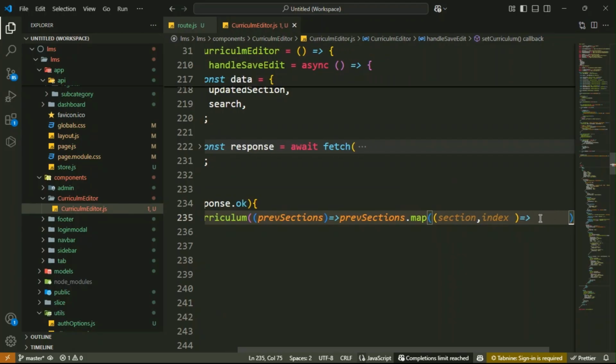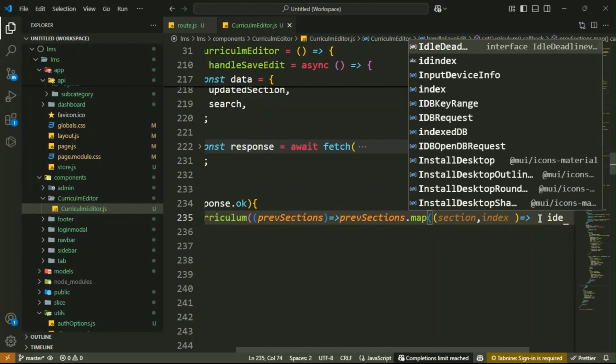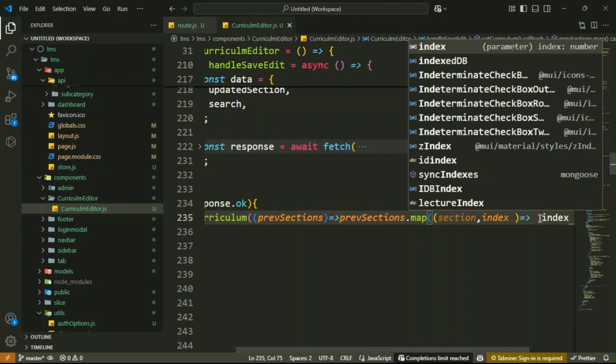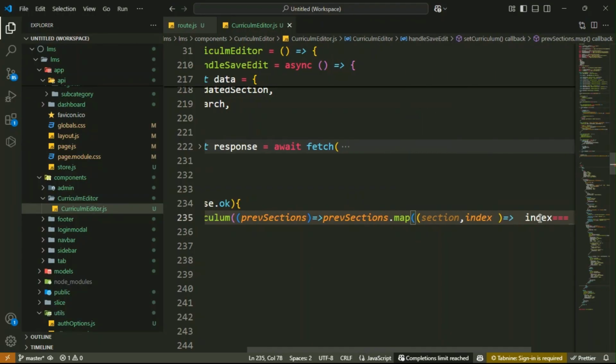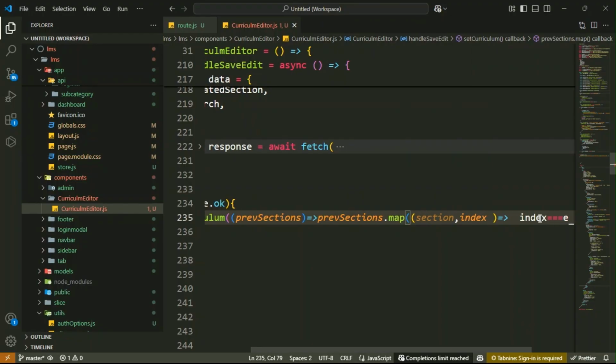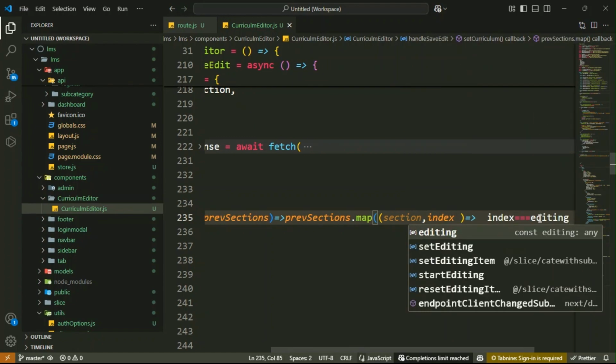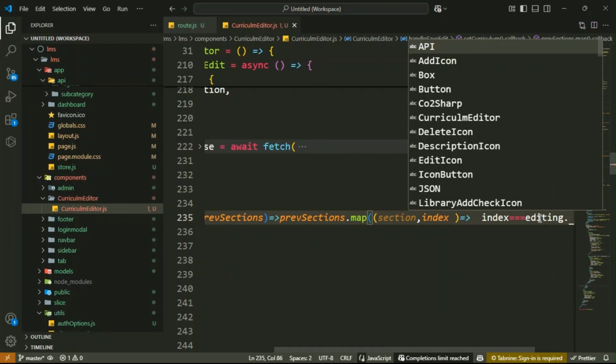Then check the condition inside it: if index equal to the editing dot section index. So if the index matches, it means this one. Index equal to editing dot section index.